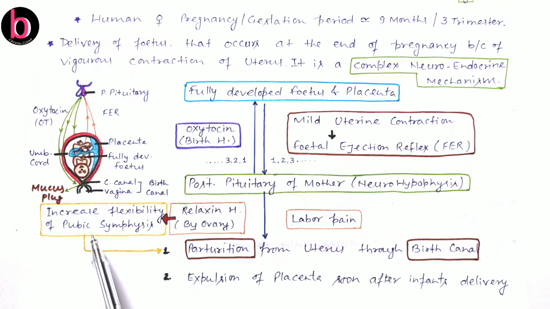So there will be expansion of the pubic symphysis, and this will also help in easy childbirth or parturition. So there will be parturition from the uterus through the birth canal, and after some time this is followed by expulsion of the placenta, very soon after the infant's delivery.